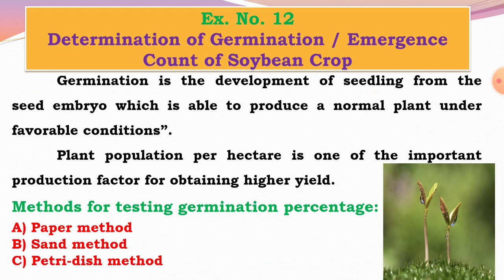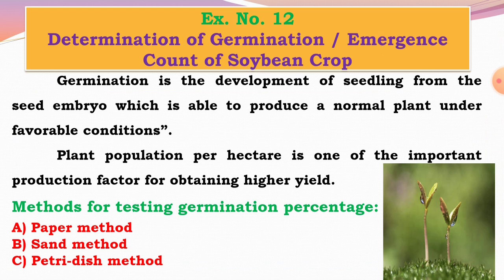Plant population means the number of plants per hectare, per acre or per square meter. It is one of the most important production factors for obtaining higher yield. The yield of a crop depends on the plant population. If the plant population is higher, it gives high yield, and if lower, it gives low yield.